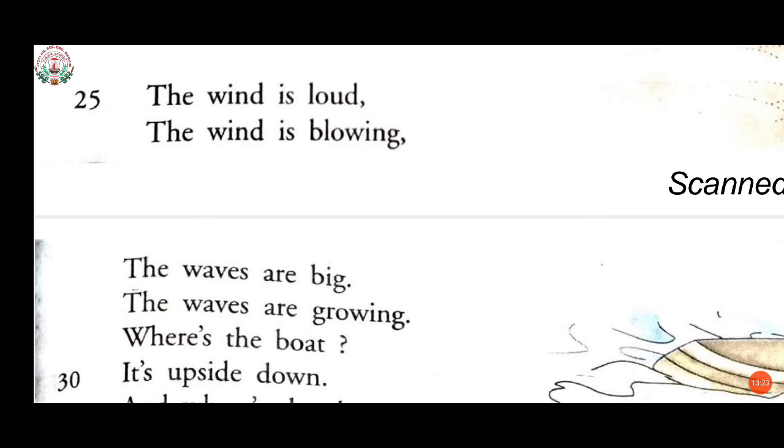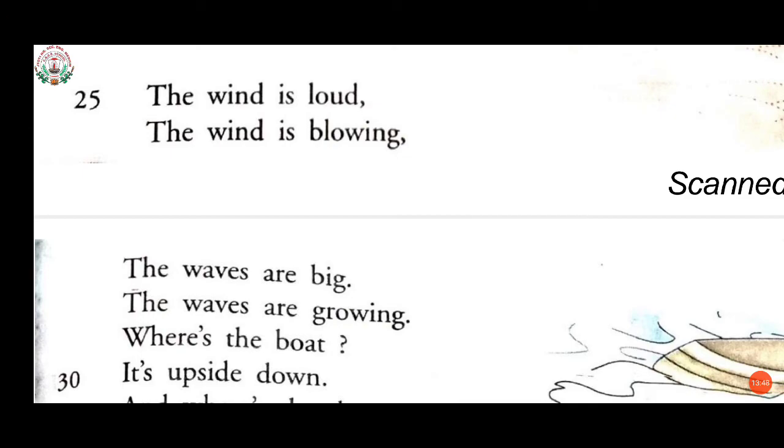The wind is loud, the wind is blowing, the waves are big, the waves are growing. Where's the boat? It's upside down. This, number 25 up to 30, I'll explain. The wind is loud, the wind is blowing.